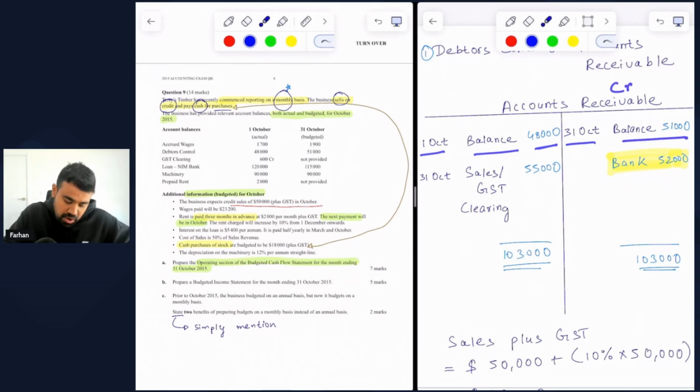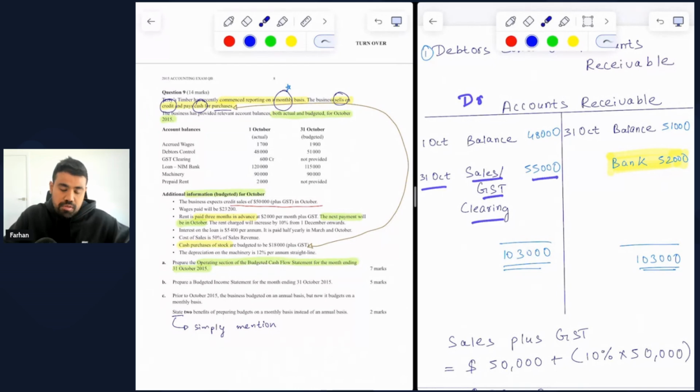You can get these numbers from the account balances that we have been provided for debtors control. As you can see, on 1st of October, the opening balance is 48,000 and the closing balance at 31 October is 51,000. Then you can see that on the debit side, for the month ending 31 October, we are including sales, including GST, and that is $55,000.